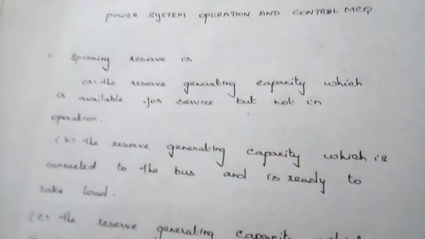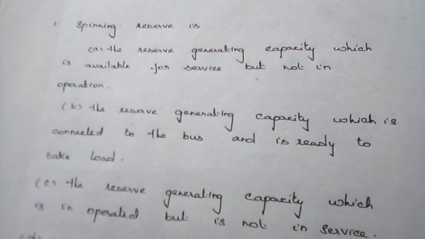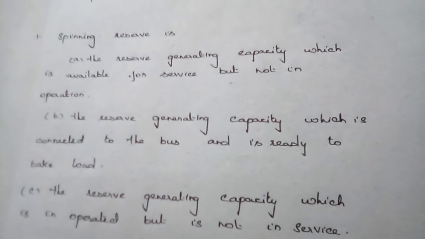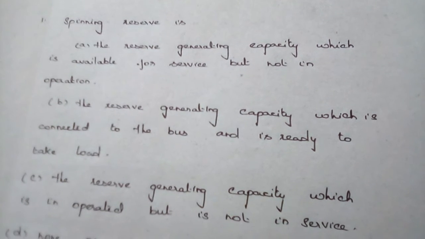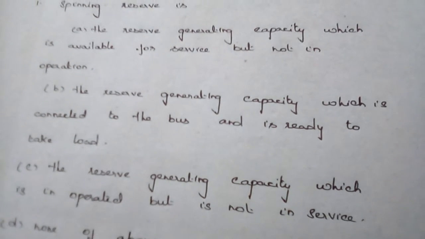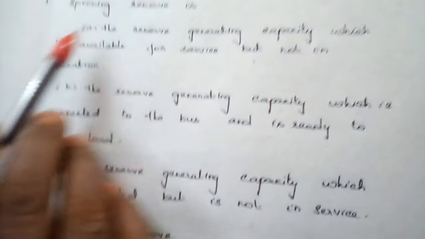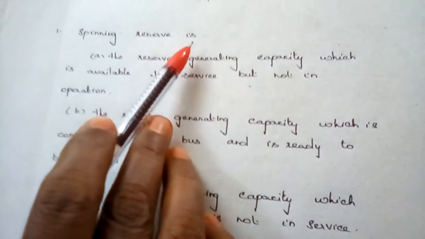Coming to the next discussion regarding this topic, let us see some MCQs, and these MCQs are repeated questions in the IES and GATE examinations. Those who are preparing for such examinations, just go through the definitions initially and come to the MCQs. Starting with the first question, the spinning reserve.